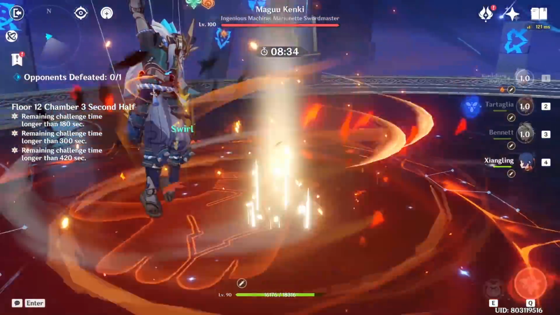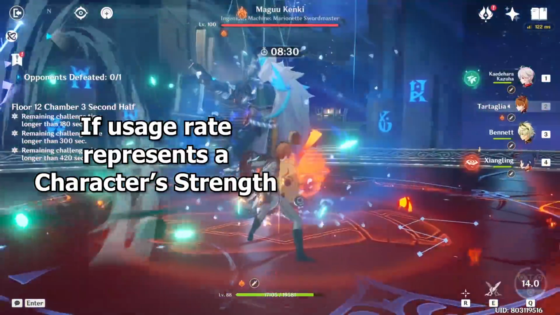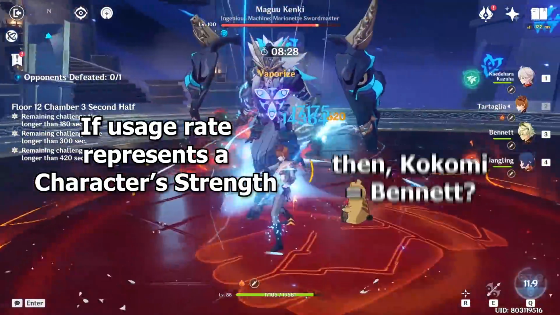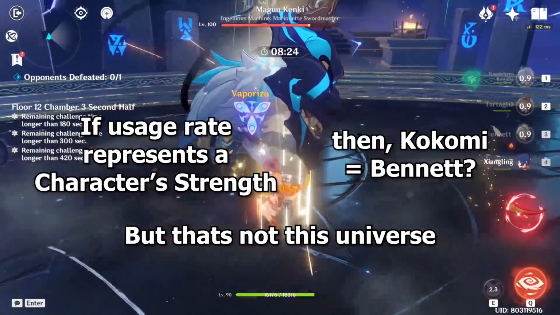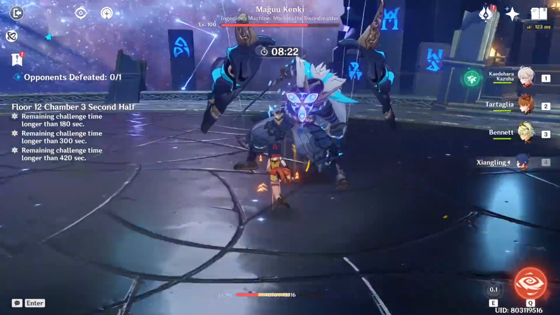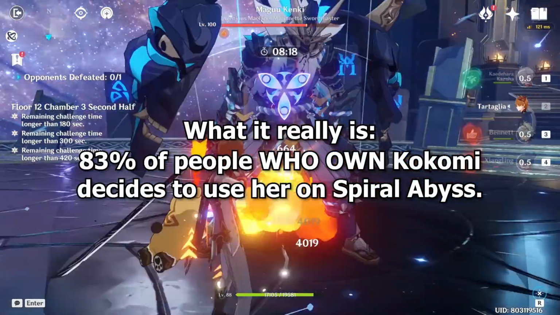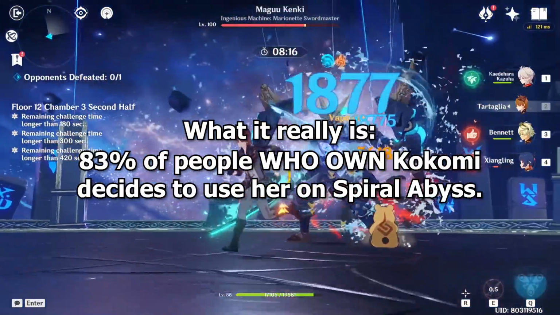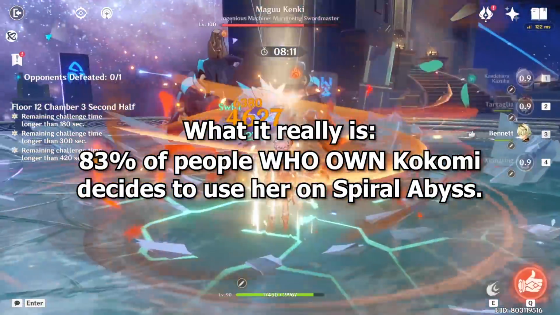So in this case, you can see how the usage rate is just flawed, because if usage rate truly represented character strength, then it would imply that Kokomi is equal to Bennett, and the only other explanation is that usage rate doesn't actually reflect character strength. What usage rate really means is that people who own Kokomi are choosing to run Kokomi more, probably because they like Kokomi and chose to pull for Kokomi in the first place.